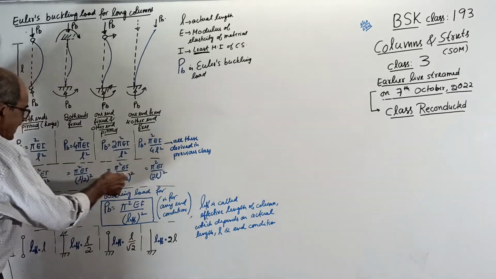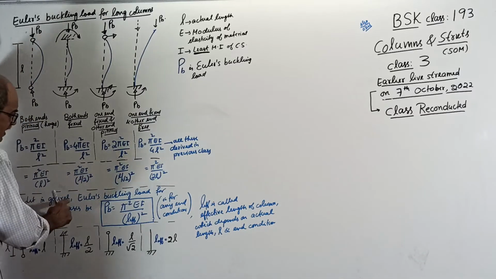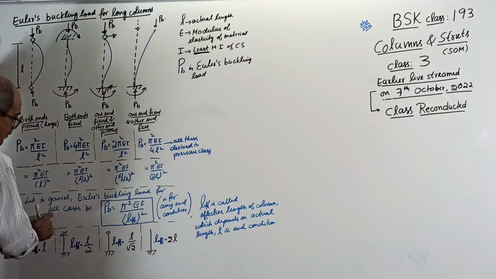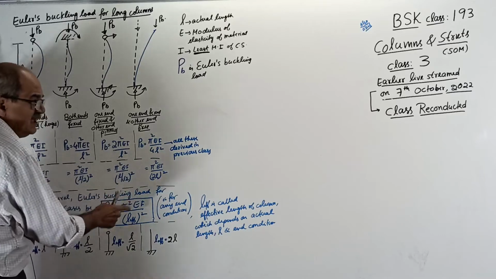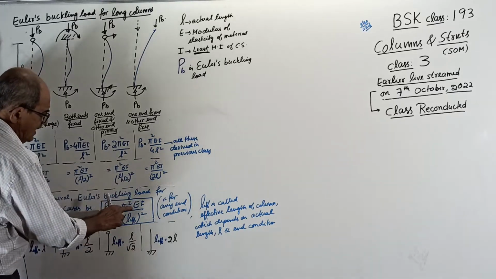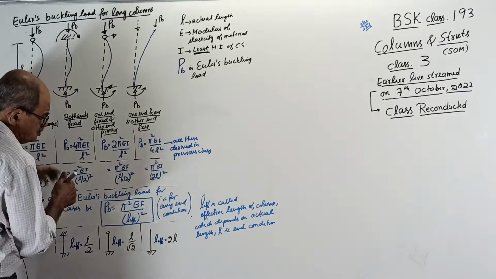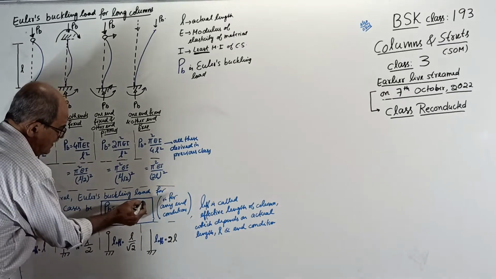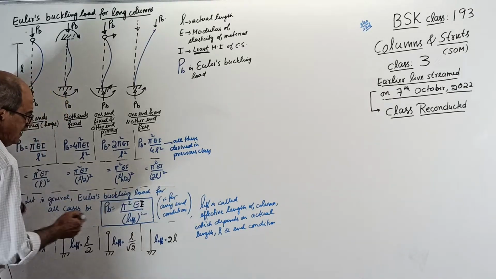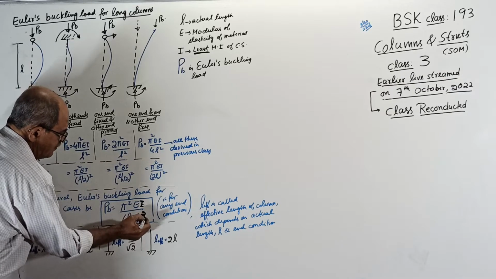Now, if you see here, let in general Euler's buckling load for all cases be a single term: pi square EI by L effective square, pi square EI by L effective square, single term.